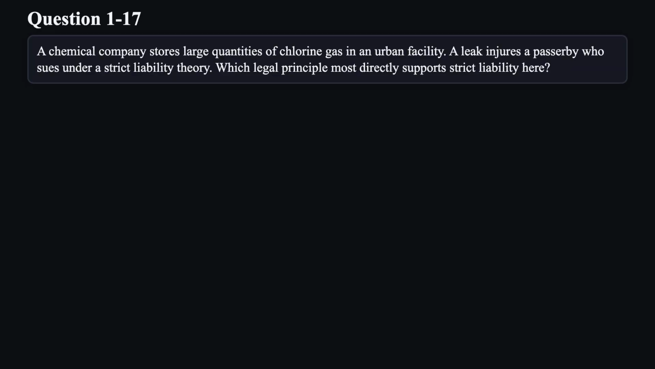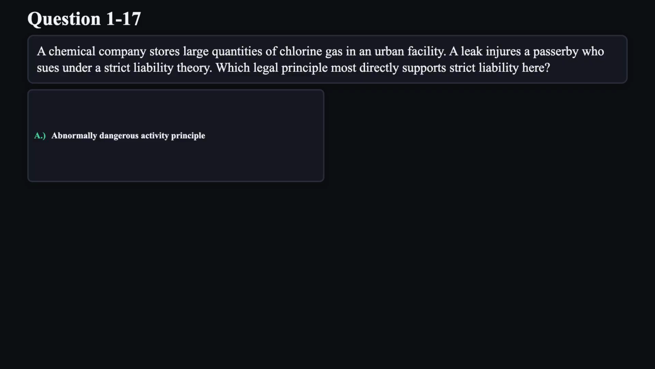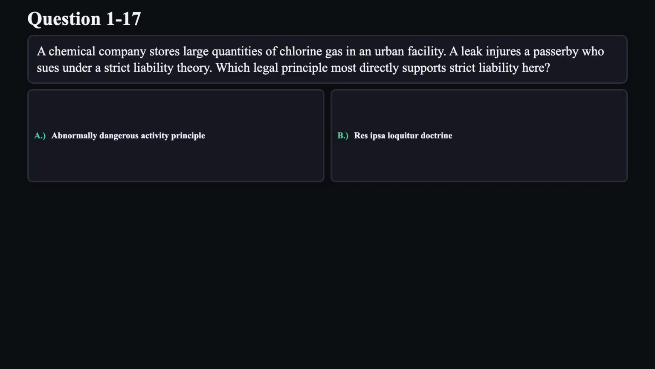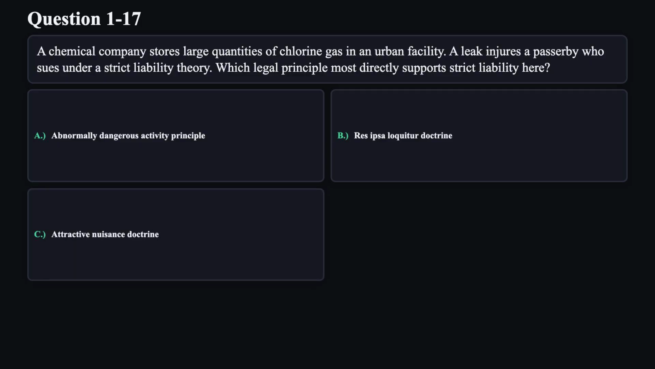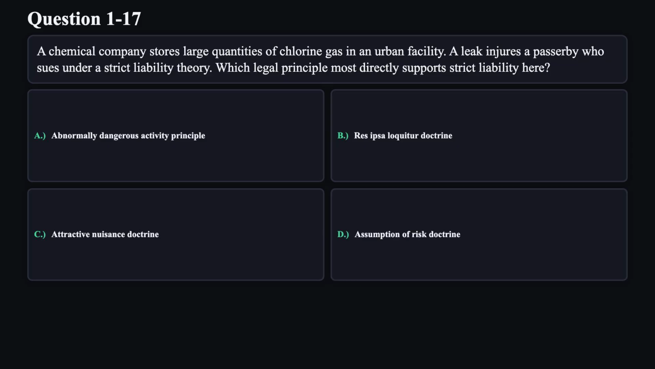Question 17. A chemical company stores large quantities of chlorine gas in an urban facility. A leak injures a passerby who sues under a strict liability theory. Which legal principle most directly supports strict liability here? A. Abnormally dangerous activity principle. B. Res ipsa loquitur doctrine. C. Attractive nuisance doctrine. D. Assumption of risk doctrine.